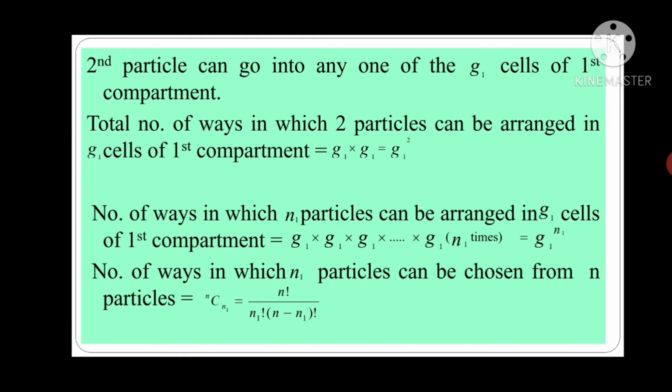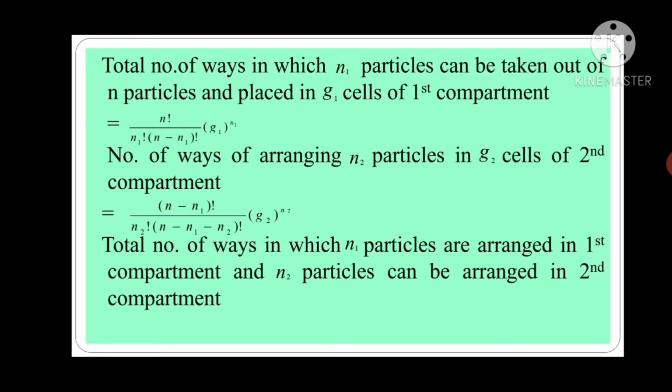Now, the number of ways in which N1 particles can be chosen from N particles is given by NCN1. We have to choose N1 particles out of N particles, so it is equal to N factorial upon N1 factorial into N minus N1 factorial.